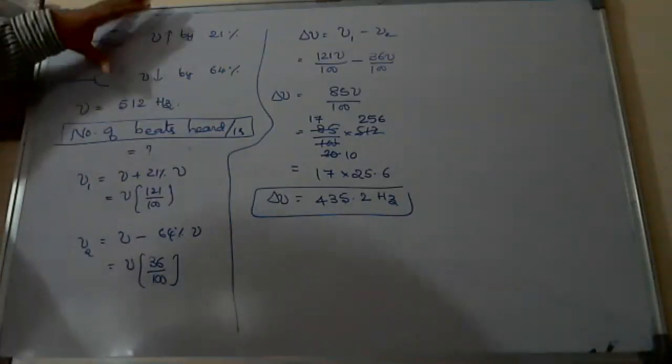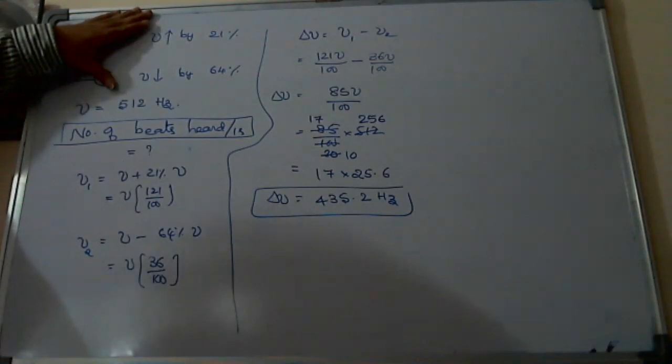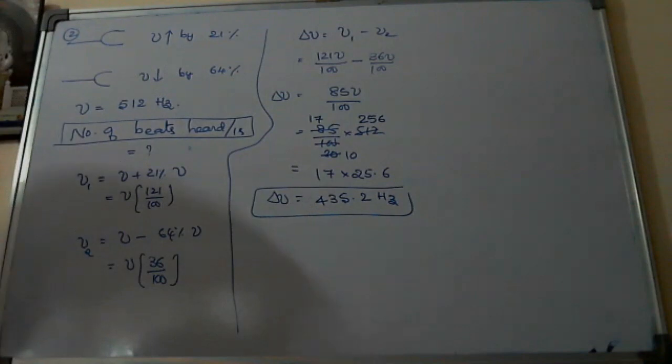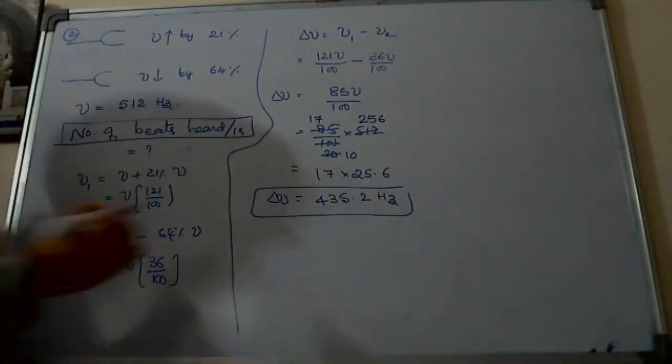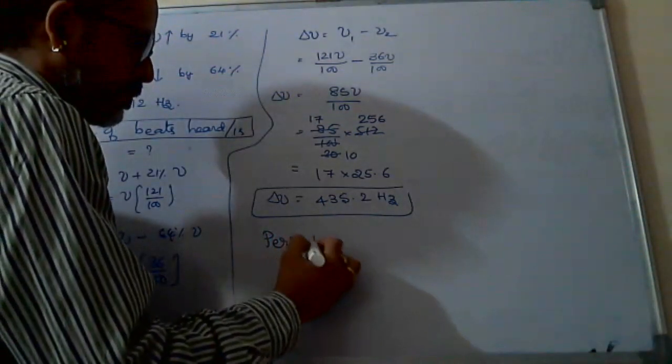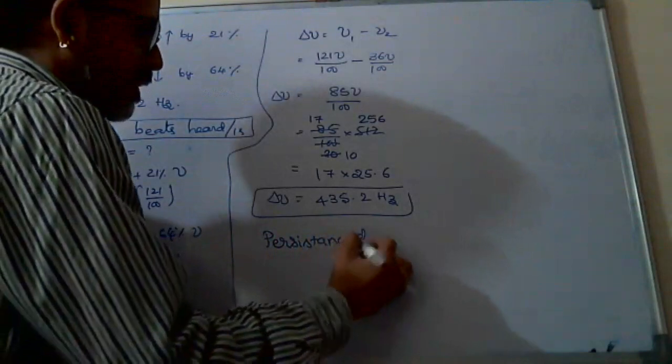The problem is, after vibrating both, the number of beats means increase and decrease of intensity, maximum and minimum, heard by humans only. For vision, what is the persistence of vision? Already I told you, 1 by 30 seconds. Whereas persistence of hearing is for the ears.